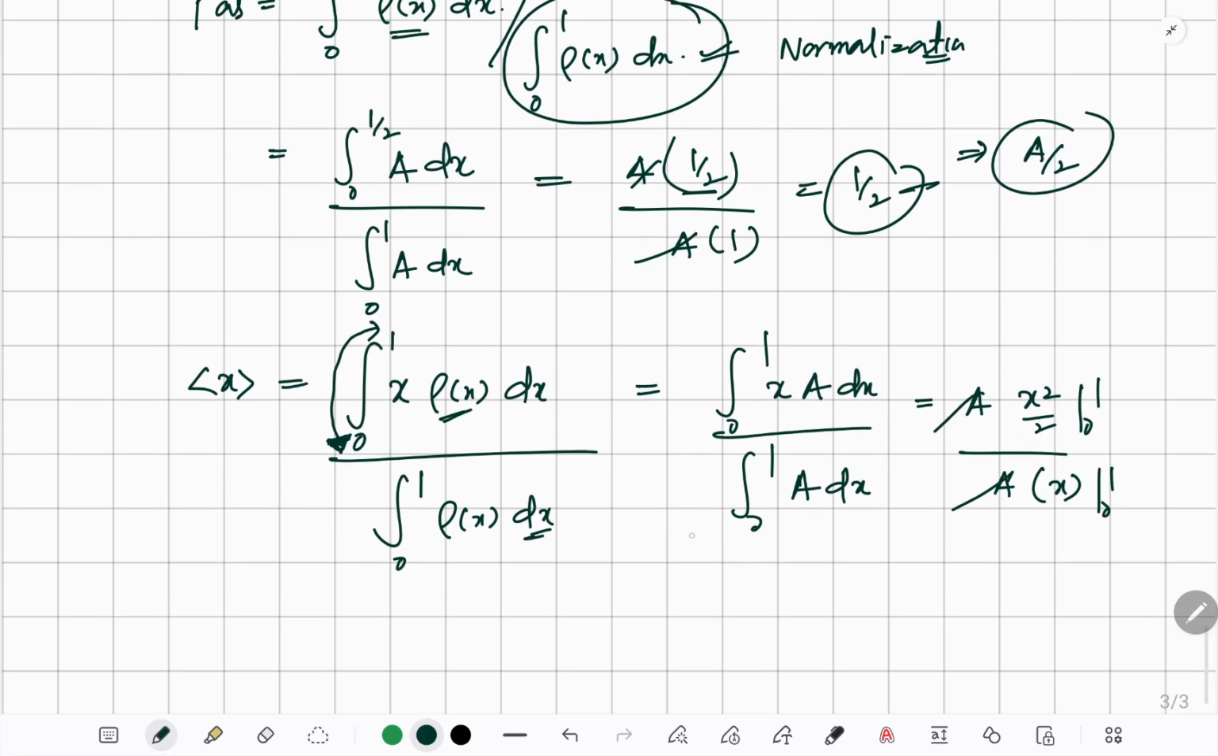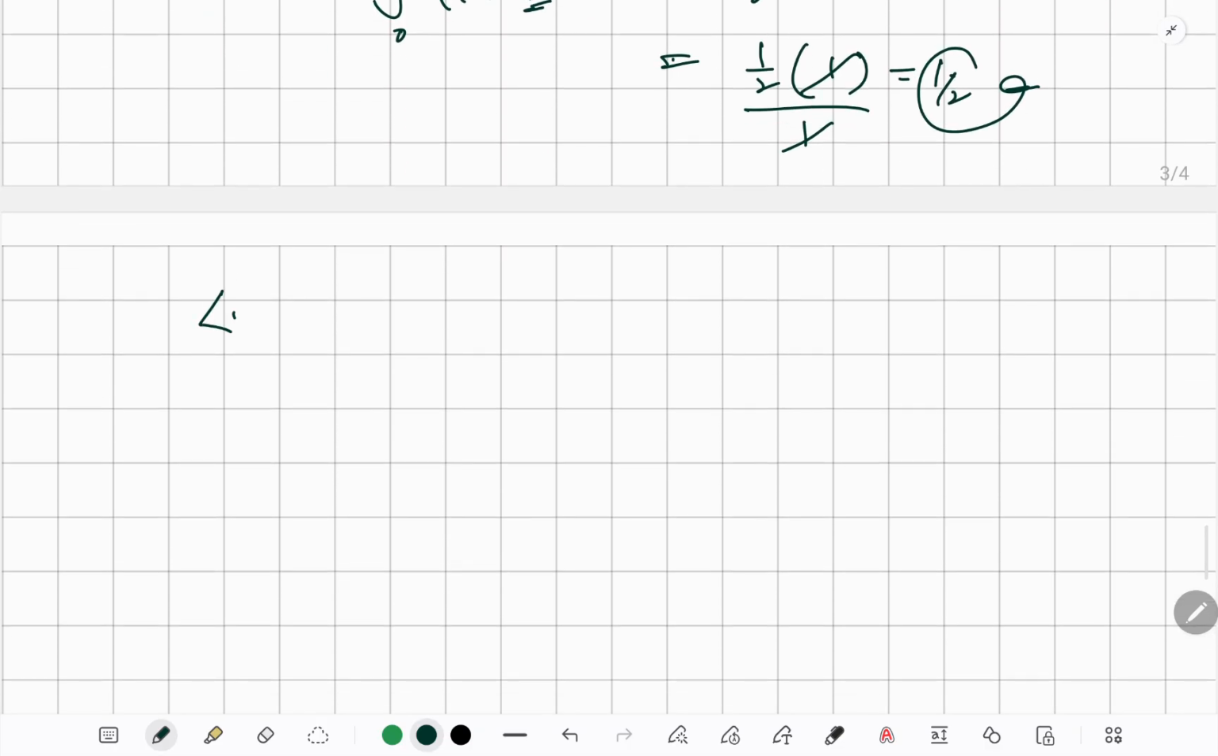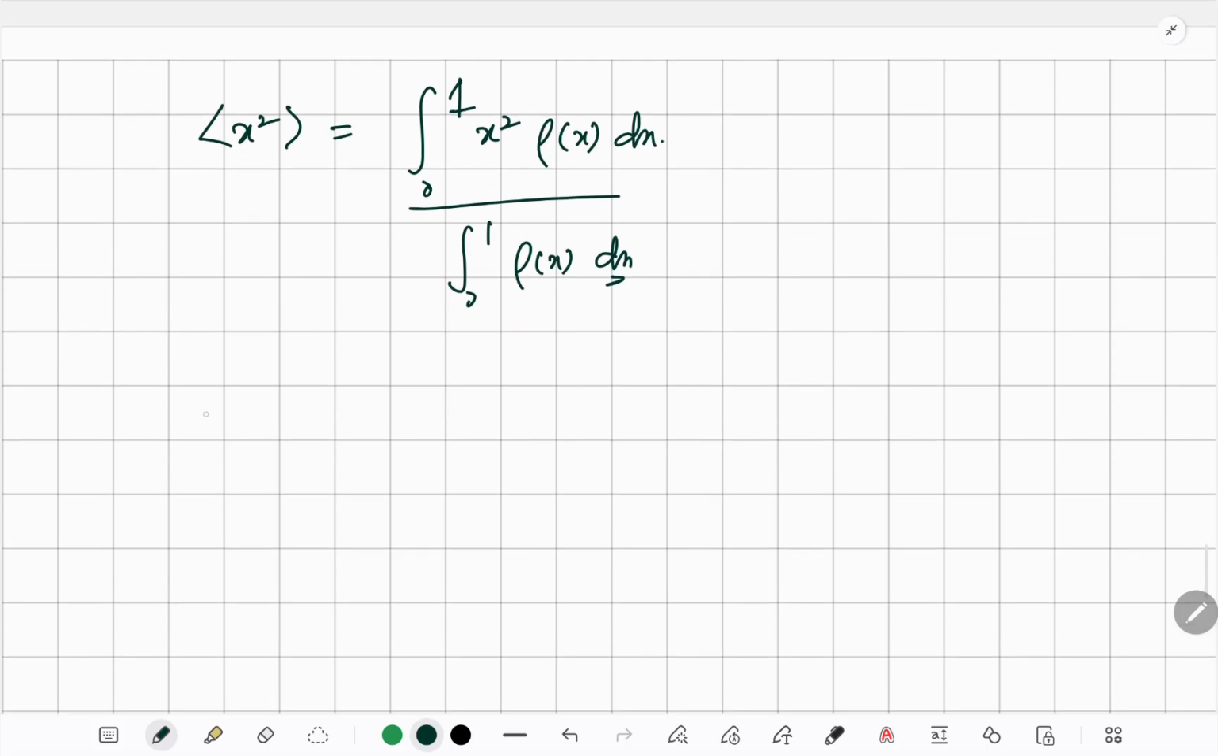So a will go, so it's 1 by 2 divided by 1, it's again 1 by 2. So the expectation value is again 1 by 2. If they ask you the expectation value of x square, what we do is take the integral from 0 to 1 of the quantity into the probability density dx divided by the integral from 0 to 1 of the probability density dx. In some notations, this rho of x is actually psi square.